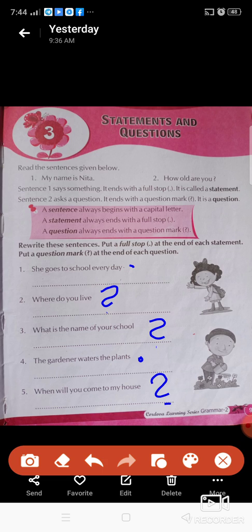Now, my dear children, have you noticed any special words in these questions? Starting with WH: where, what, and when. These are question words that can be seen in a question. That's why we identified them easily. I hope it is clear to you.